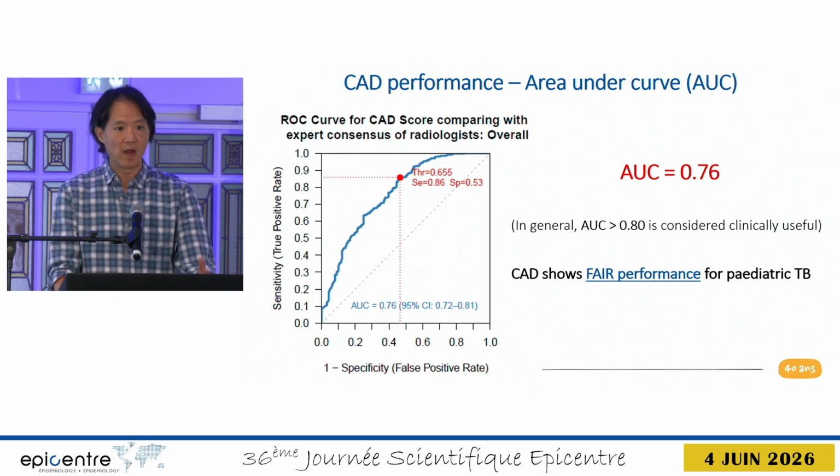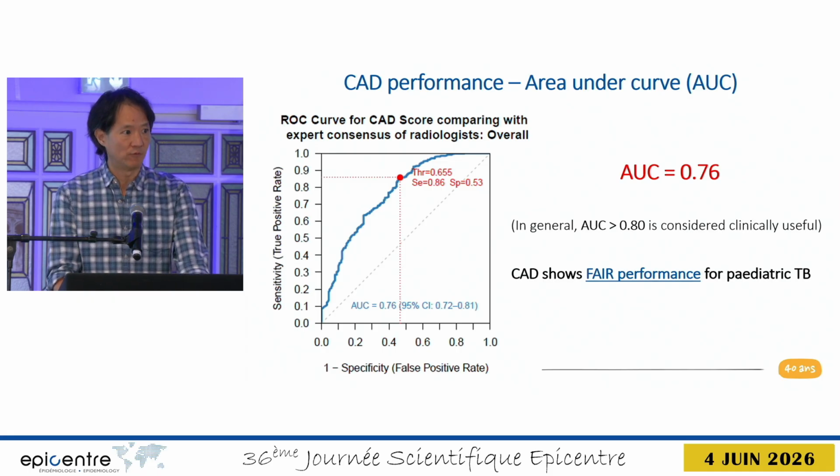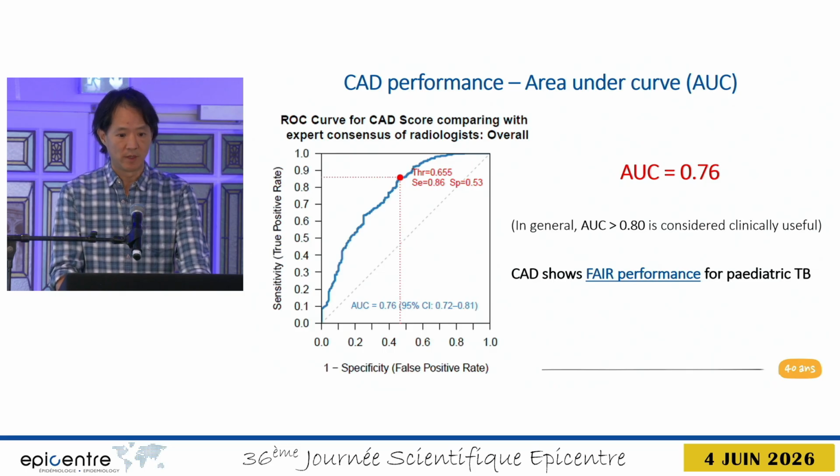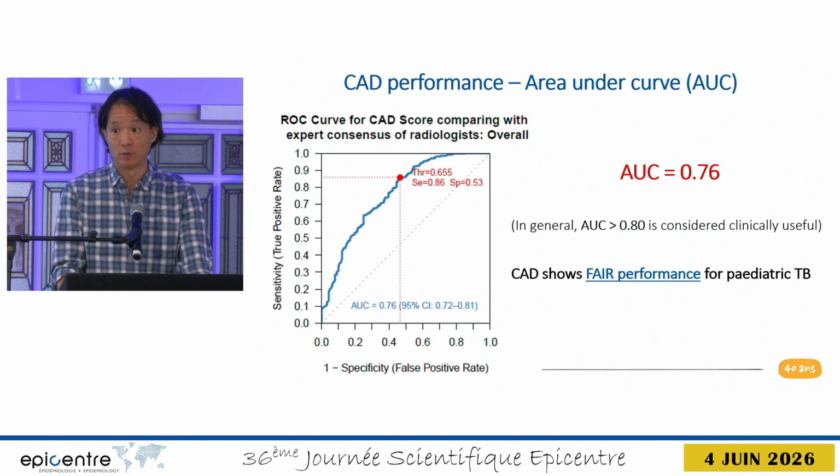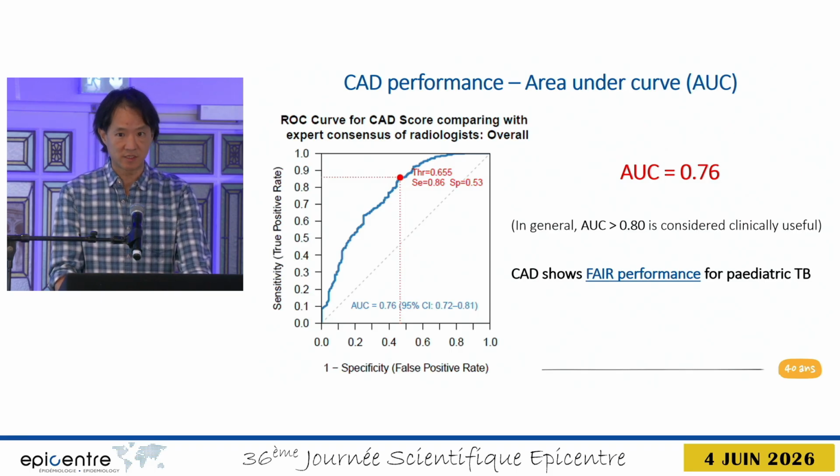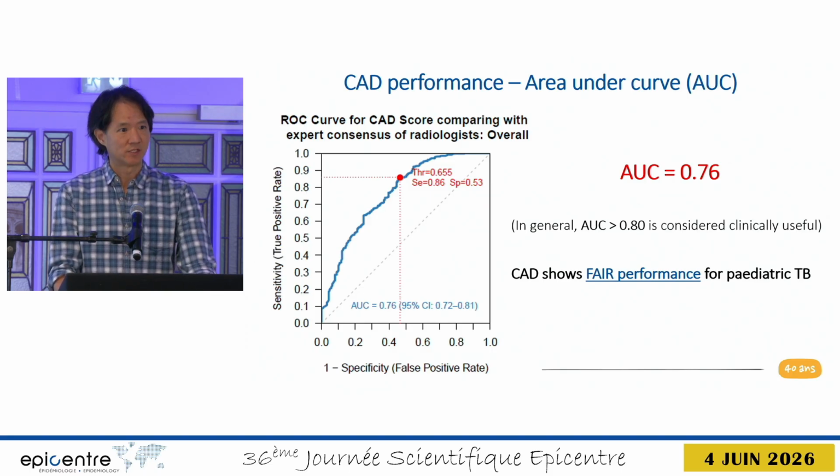Then we measure the area under the curve, which gives you a value between 0 and 1. In general, an AUC above 0.8 is considered clinically useful. So overall, for our entire study cohort, the AUC was calculated at 0.76. So the CAD is showing fair performance for pediatric TB. It's not good, it's not bad, it's somewhere in the middle.